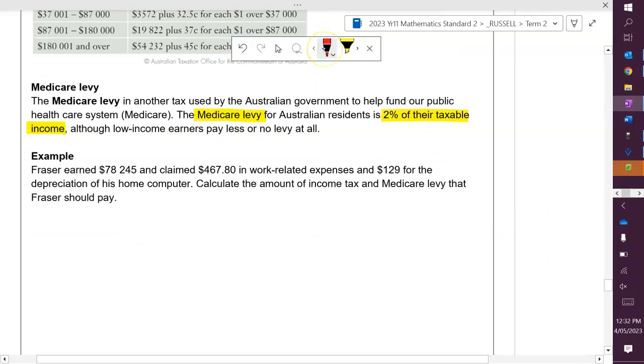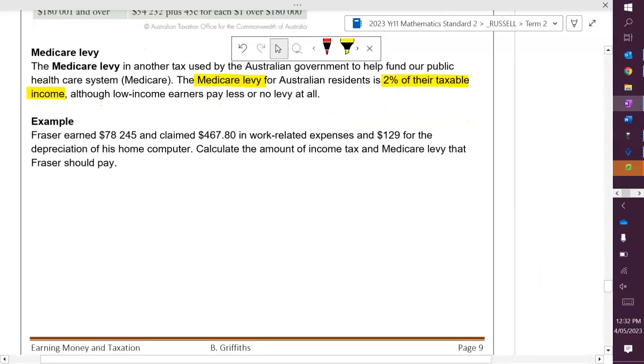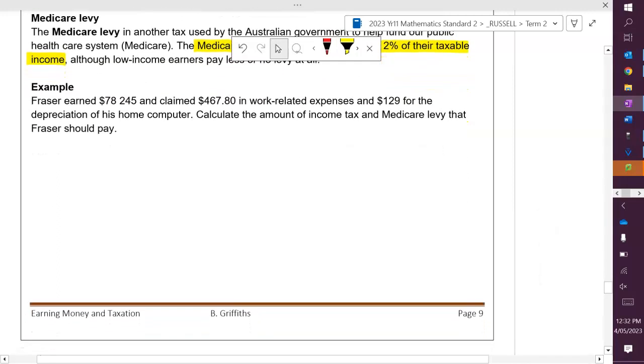So we look at our example, which says Fraser earned $78,245 and claimed $467.80 in work-related expenses, $129 for the depreciation of his home computer. Calculate the amount of income tax and Medicare levy that Fraser should pay. So the first thing we need to work out is his taxable income.